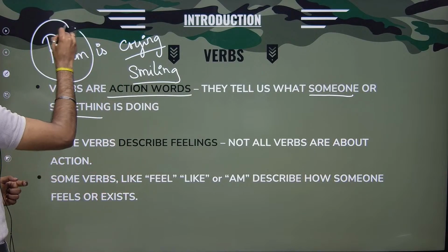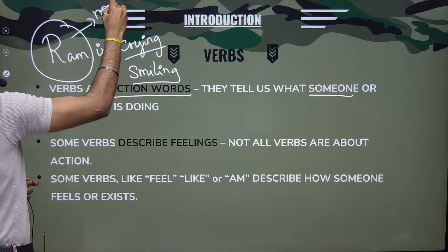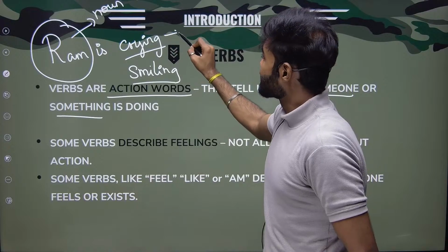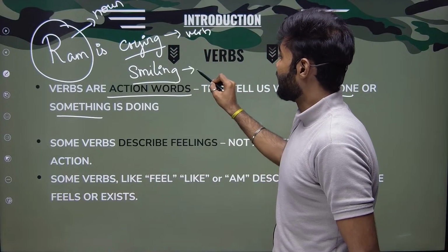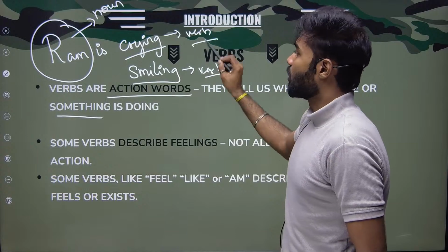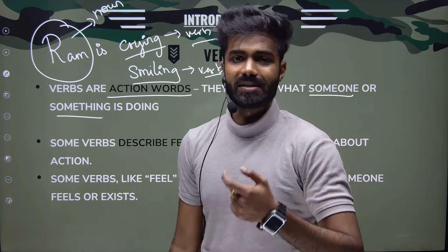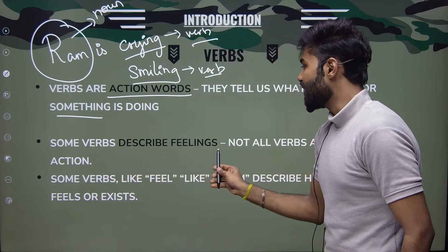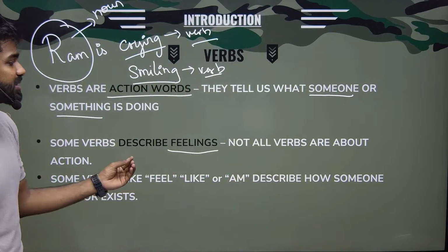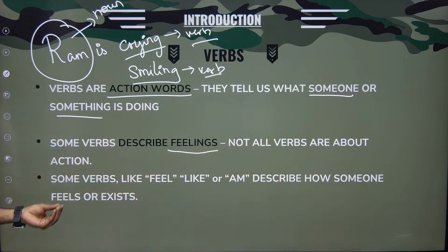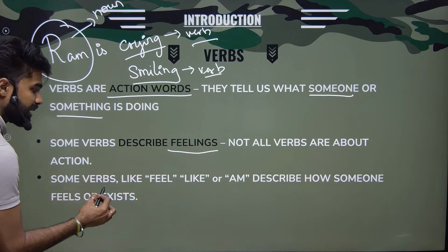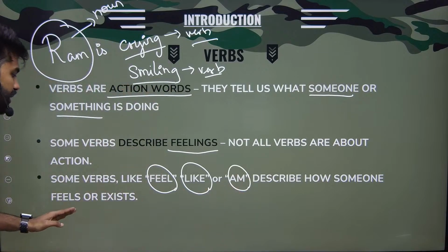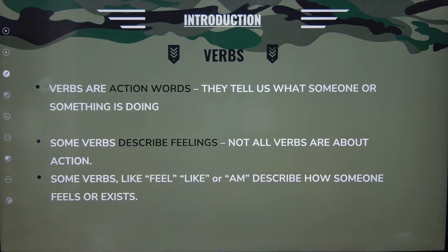So I can easily understand that Ram is my noun, but what is he doing? He is crying. So I can easily call this crying as my verb, as well as smiling. Any action performed by someone or something is called your verb. Some verbs describe feelings. Not all verbs are about action. Try to understand this point. Some verbs like feel, like, am describe how someone feels or exists. For example,